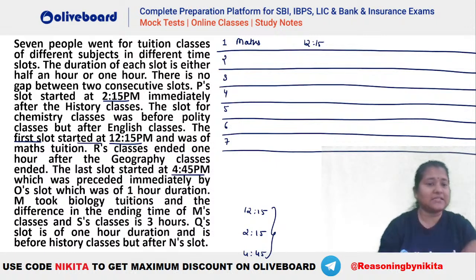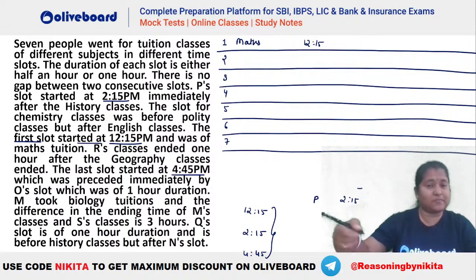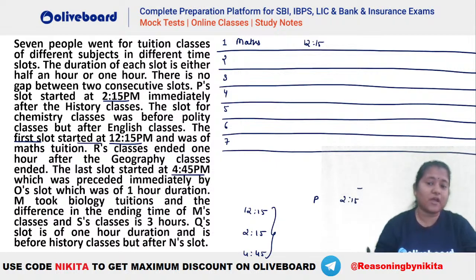Okay. Now let's see what else do we have here. P slot started at 2:15 p.m. immediately after the history class, right? So we know that P slot has to start at 2:15. Okay, so that means if it is starting at 2:15, that means the slot that is immediately before must be ending at 2:15 here. Why?